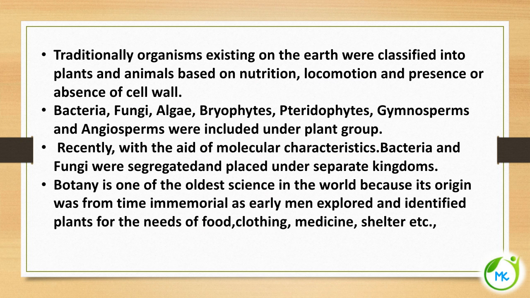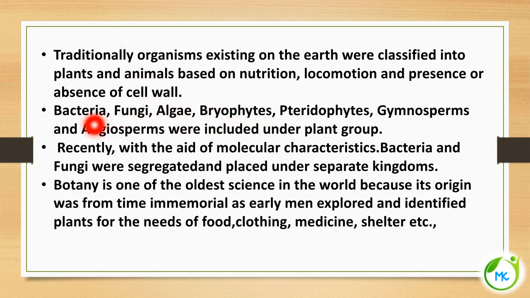Traditionally, the organisms existing on the earth were classified into plants and animals based on nutrition, locomotion, presence or absence of cell wall. Bacteria, fungi, algae, bryophyte, pteridophyte, gymnosperm, angiosperms were all included under plant group. So this was traditional classification.